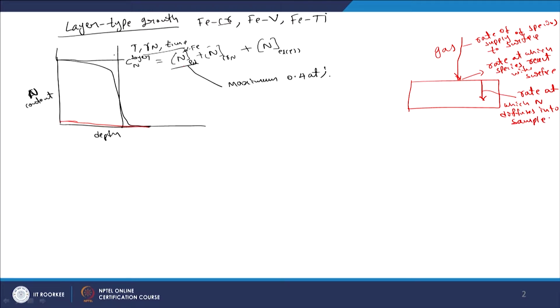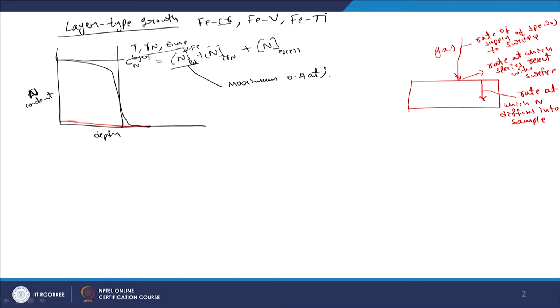So, now it is important to know the rates of these steps, and then we can figure out whether one or a combination of two or more of these rates could be rate determining in the overall growth of the nitrided region.